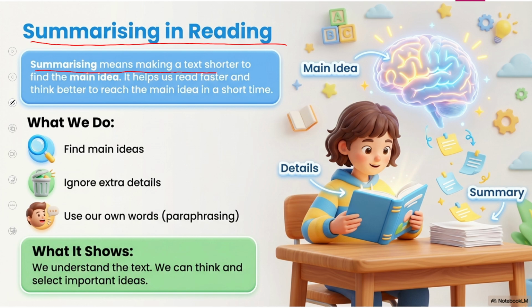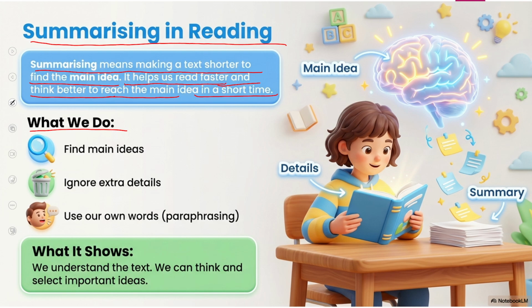Summarizing means making a text shorter and easier to find the main idea. It helps us read faster and think back to reach the main idea in a short time. This is called comprehension as well. How can we summarize and comprehend the main idea in a short time? What do we have to do? Yes, this is the process step by step.